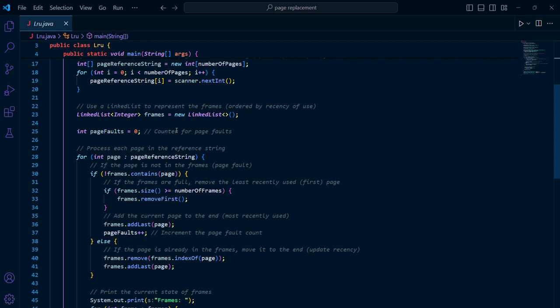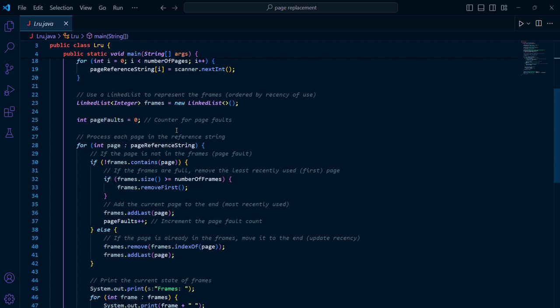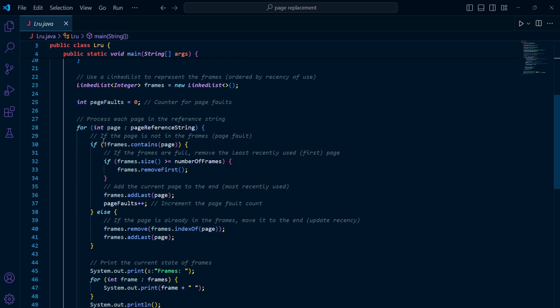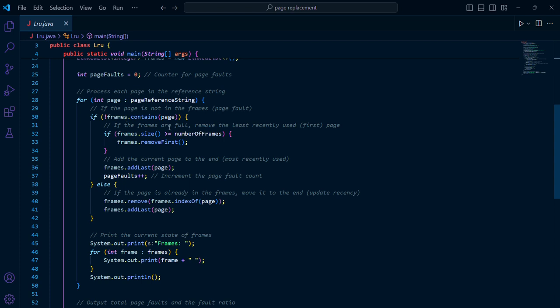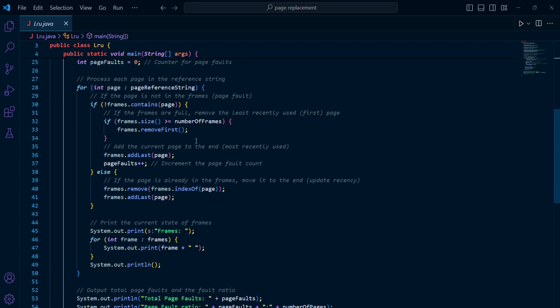Then initialize a counter for counting the page fault. We iterate for each page of the reference string. It checks if the page is not in the frame. If the frames are full, remove the least recently used page. Add the current page to the end of the frames and increment the page fault.